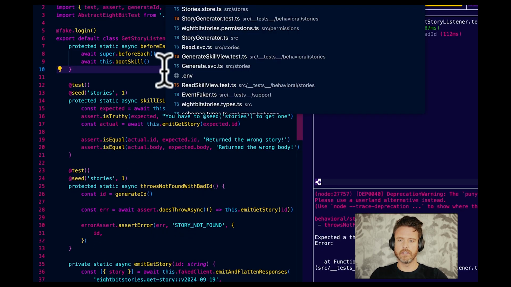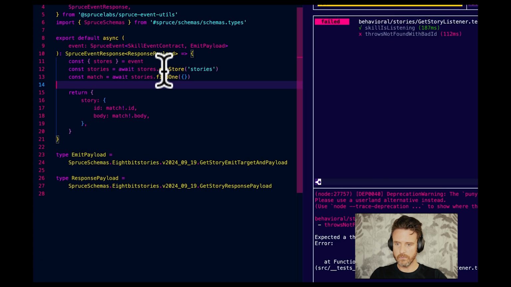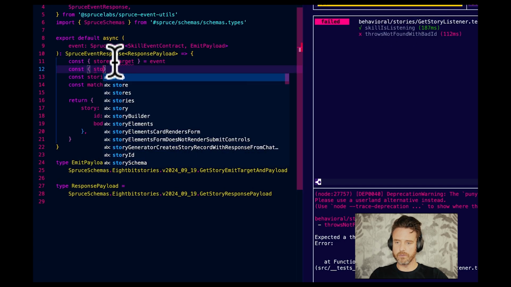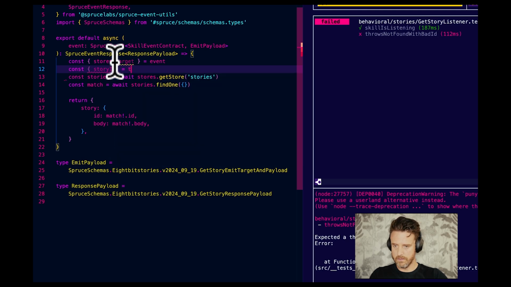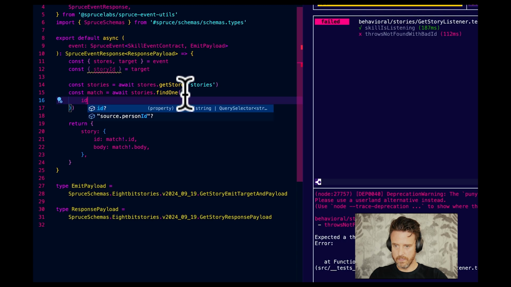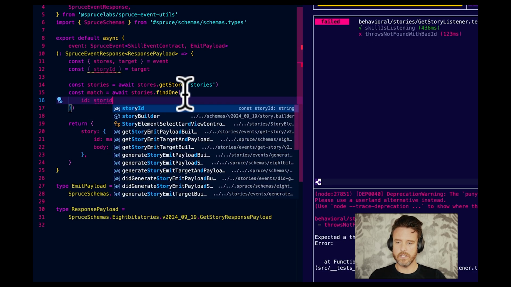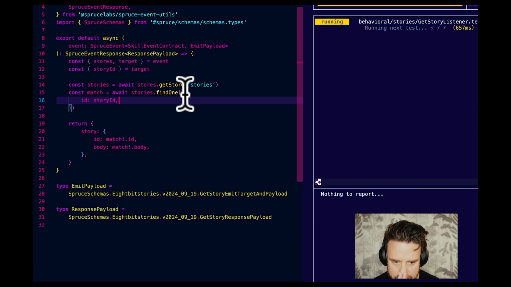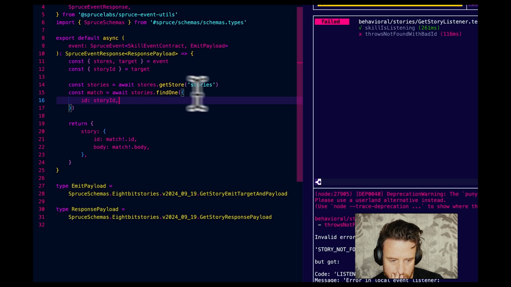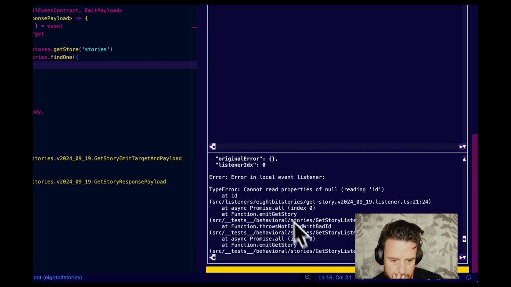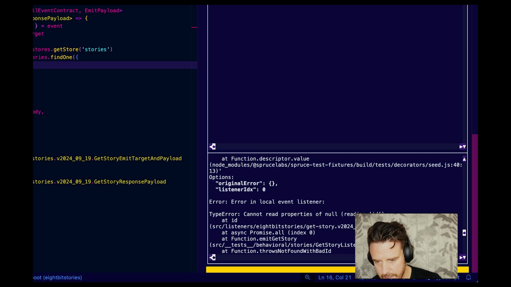So let's go get listener. Let's destructure the target. Out of target, let's destructure story ID. And then let's pass it here, ID equals story ID. So this is going to throw, but not for the right reason. It's going to say cannot call ID on undefined. Error in local listener. Let's hit this little down arrow. Cannot read property of null reading ID. Yeah, cannot read ID of null.